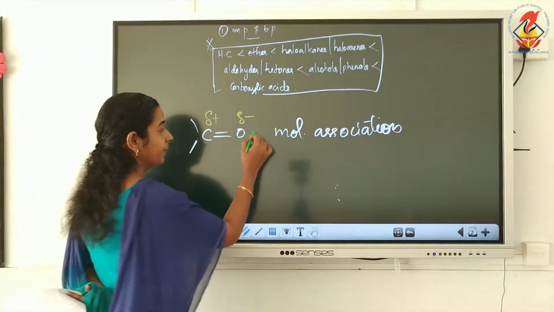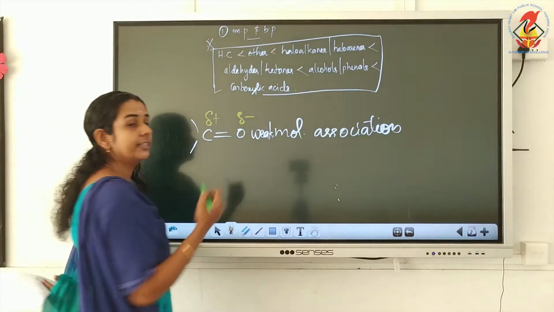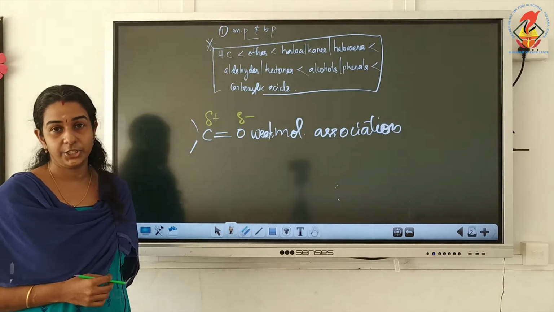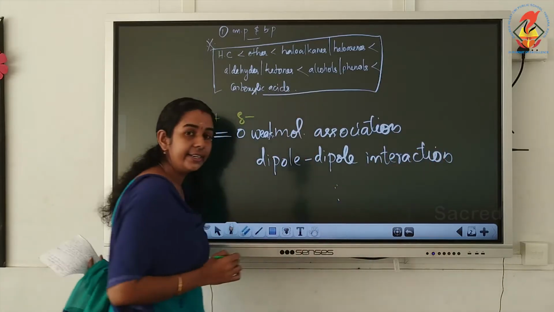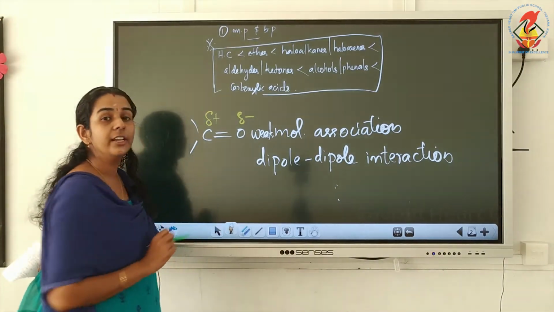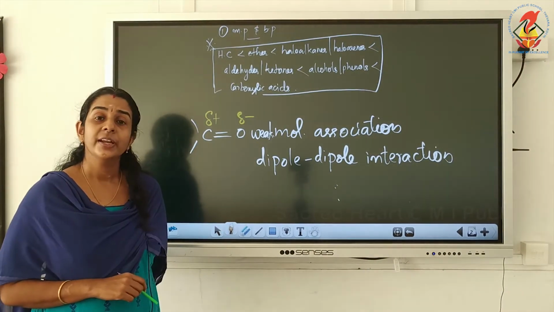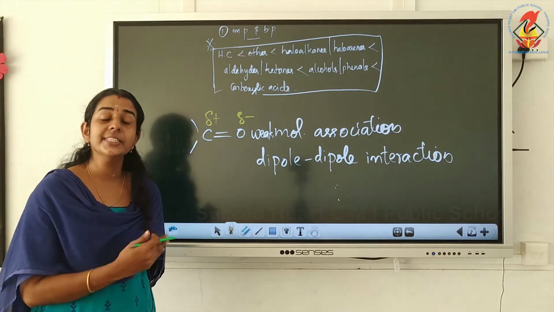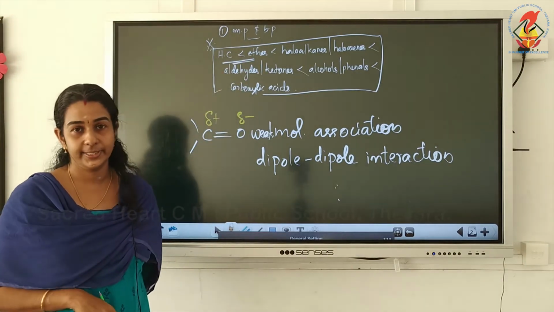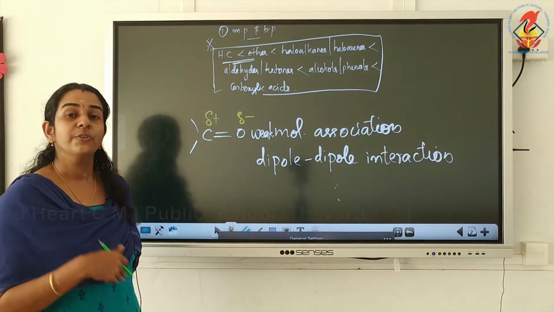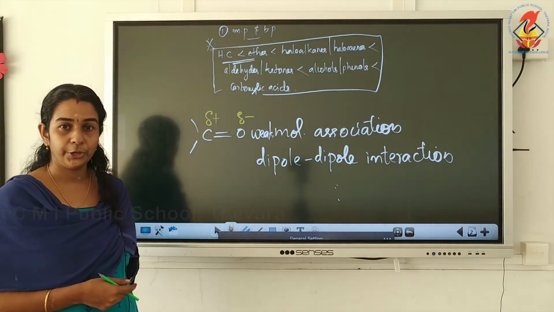Once again, the reason is in aldehydes and ketones there is weak molecular association due to dipole-dipole interaction, and this molecular association is completely absent in hydrocarbons and ethers.